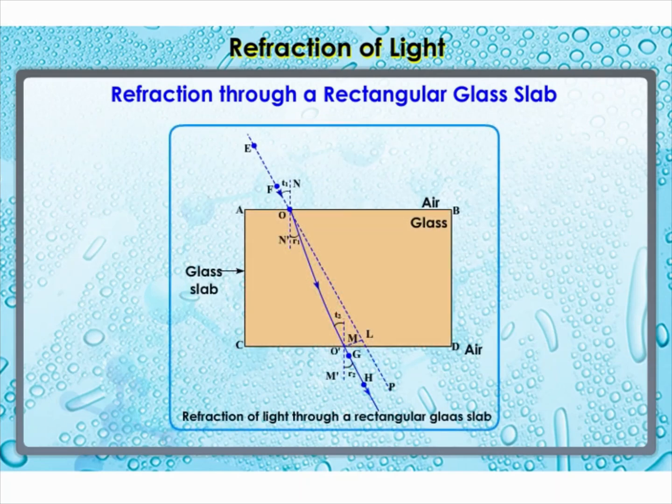EO is the incident ray, OO' is the refracted ray, and O'H is the emergent ray. You may observe that the emergent ray is parallel to the direction of the incident ray. This happens because the extent of bending of the ray of light at the opposite parallel faces, AB, the air-glass interface, and CD, the glass-air interface of the rectangular glass slab, is equal and opposite. This is why the ray emerges parallel to the incident ray. However, the light ray is shifted sidewards slightly.